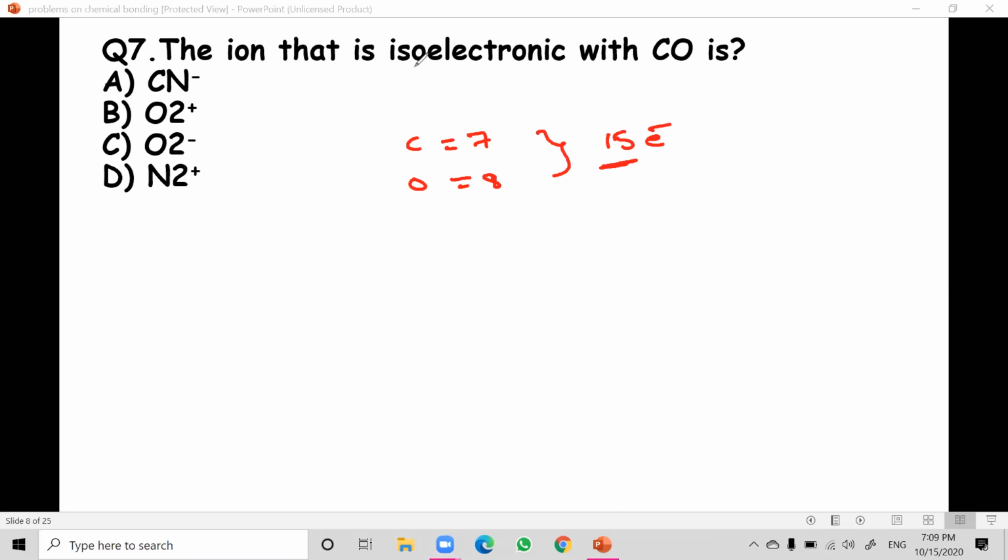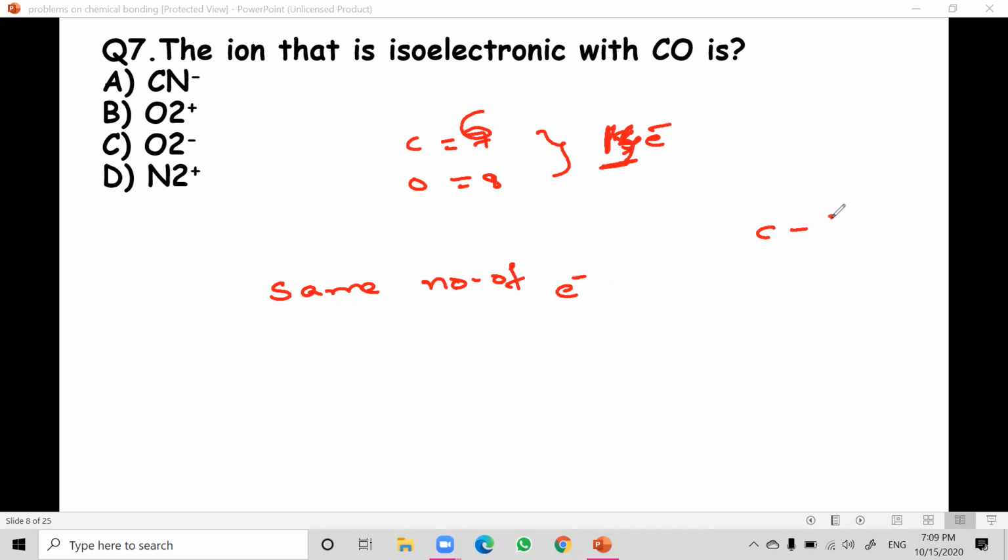Isoelectronic means same number of electrons. Those are called isoelectronic. So let us see the cyanide ion. Sorry, the atomic number of carbon is 6 and oxygen is 8. So the total is 14. So we have to see which will contain 14 electrons, the same number of electrons.